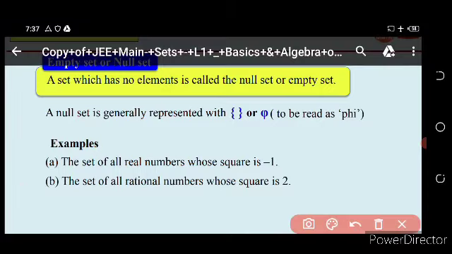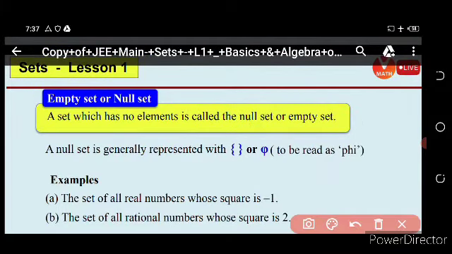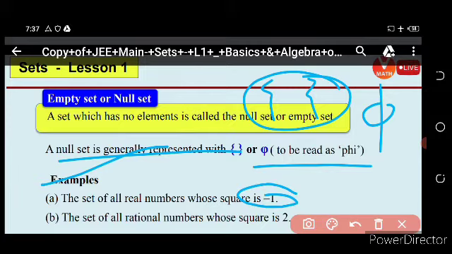It can be written with this type of symbol. If we simply write this type of bracket, or we write phi. A null set is generally represented with this symbol, and phi is read as phi. Examples: the set of all real numbers whose square is minus 1. This is not possible, so it can be written as the set phi. Then the set of all rational numbers whose square is 2. Is this possible? No. So we can write it this way.